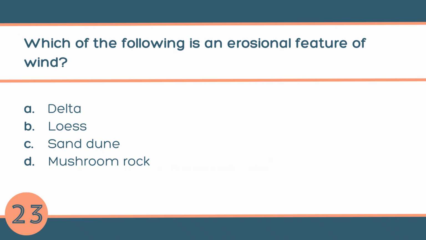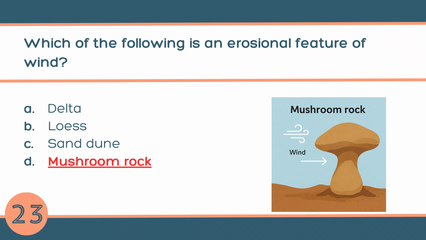Question number 23. Which of the following is an erosional feature of wind? A. Delta, B. Loess, C. Sand dune, or D. Mushroom rock. The answer is D. Mushroom rock. Mushroom rock is formed by wind erosion. The wind erodes the lower part of the rock more than the top, giving it a mushroom shape.